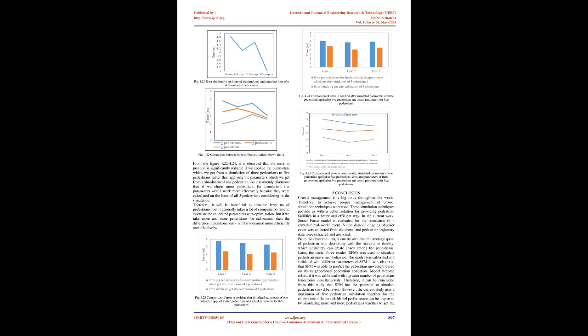Variation of pedestrian flow over time. From figure 4.14, it can be concluded that initially the pedestrian flow was very low at the junction as it was crowded, and no pedestrian was allowed to move. But with time, more pedestrians entered the length of road for the ongoing event, and when the pedestrians were allowed to move, more and more pedestrians passed from the observed section of road to their destination, and pedestrian flow started increasing. Variation of pedestrian density with time.